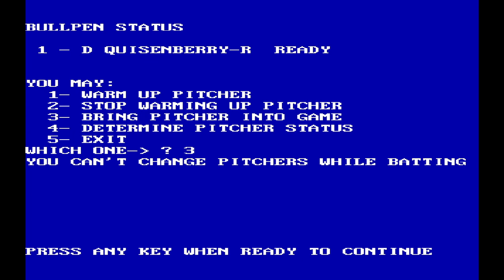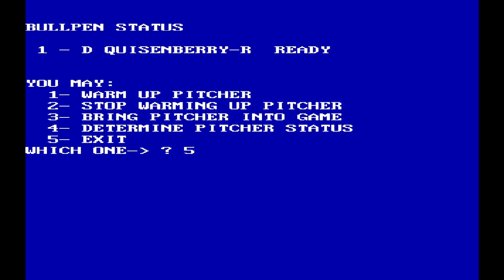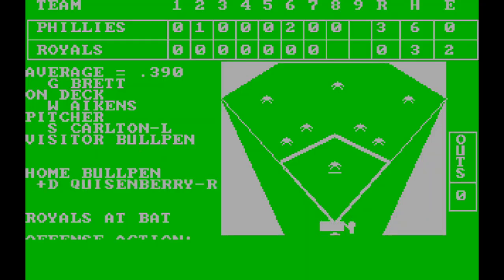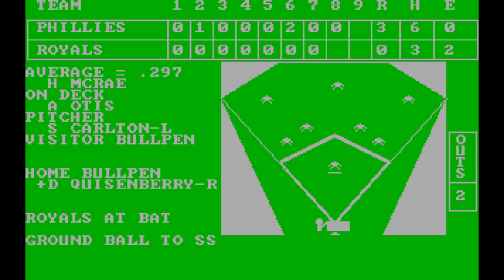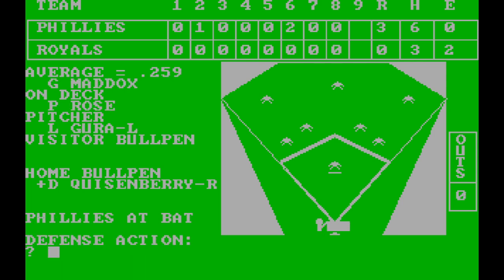Oh, I can't do it now. Okay. Won't let me do it now. Exit. That's fine. George Brett, fly out to right. Akins, ground out to first. McRae, ground out to short.